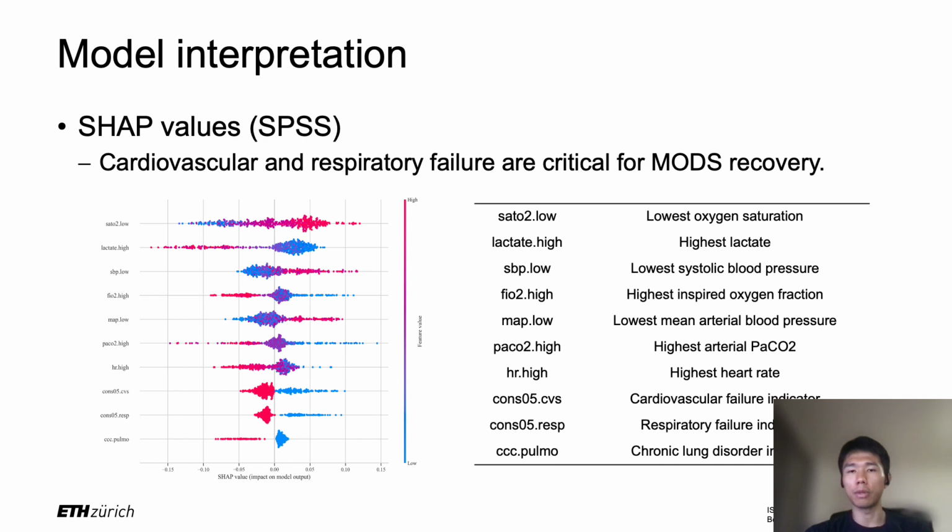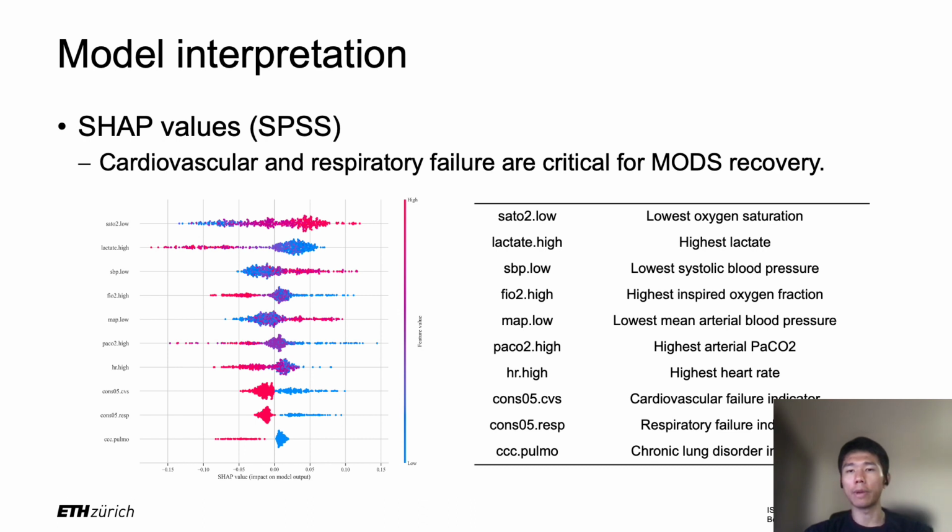The top 10 features discovered by the model are the lowest oxygen saturation, the highest lactate, the lowest systolic blood pressure, the highest inspired oxygen fraction, the lowest mean arterial blood pressure, the highest arterial PaCO2, the highest heart rate, and the cardiovascular failure indicator, respiratory failure indicator, and chronic lung disorder indicator.